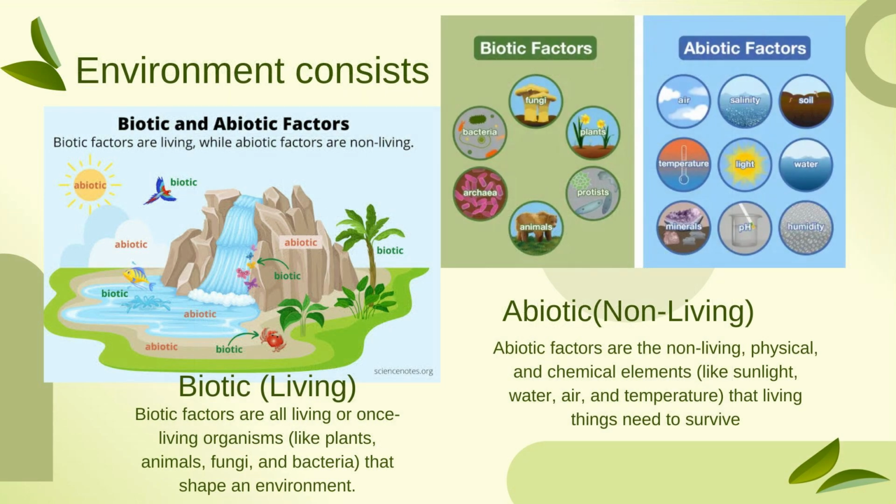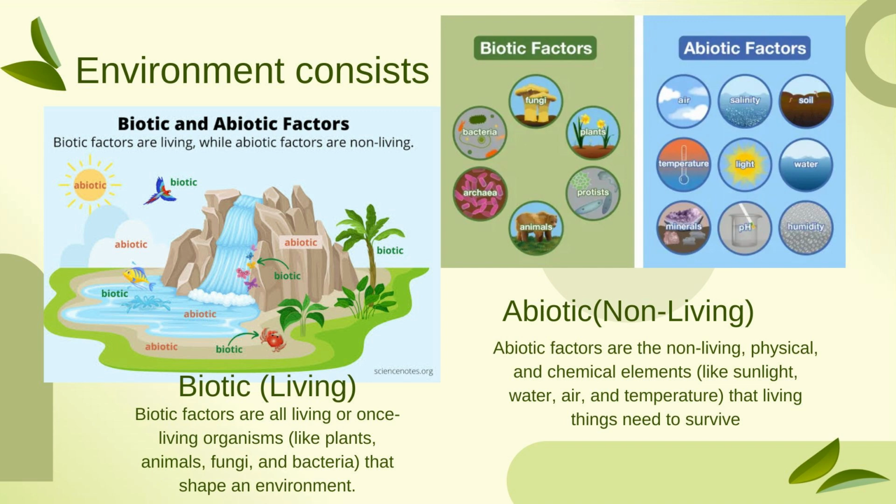Okay, coming to the biotic and abiotic factors. So environment consists of these two, biotic and abiotic factors. Biotic means living and abiotic means non-living, in simple language, simple term. So you can find in the picture that we have certain living things and non-living things also. Biotic factors are all living things or once living organisms like plants, animals, fungi, bacteria.